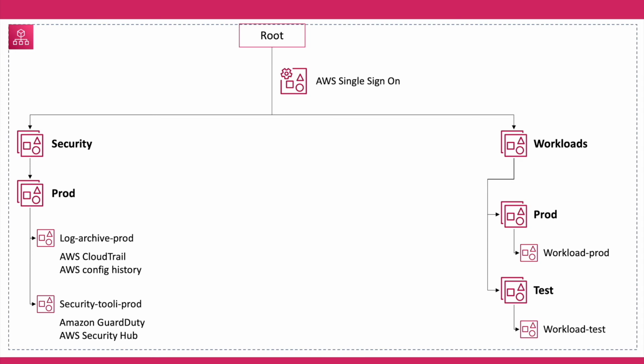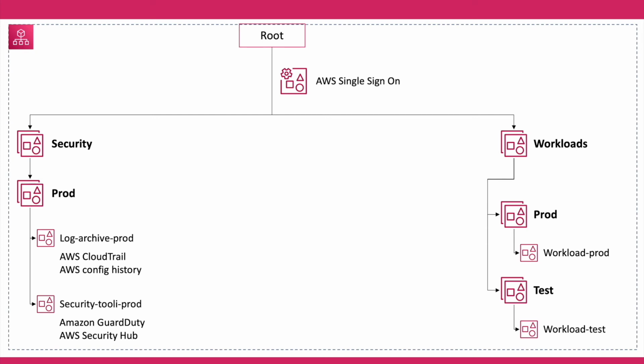In this type of setup, we have two top level OUs: security and workload. Let's assume we are using AWS single sign-on via the management account for human users with federated access to the AWS accounts and workload. The security OU has one account as Log Archive prod for security audit and compliance with the help of CloudTrail and AWS Config.